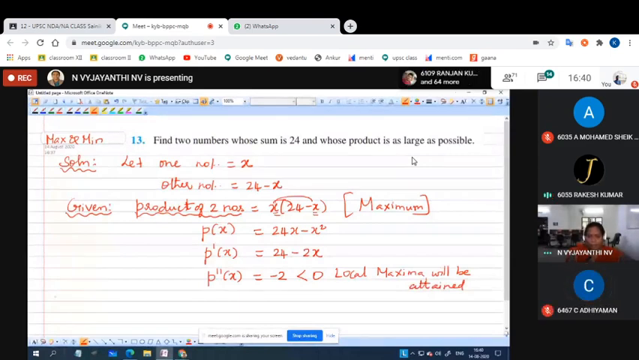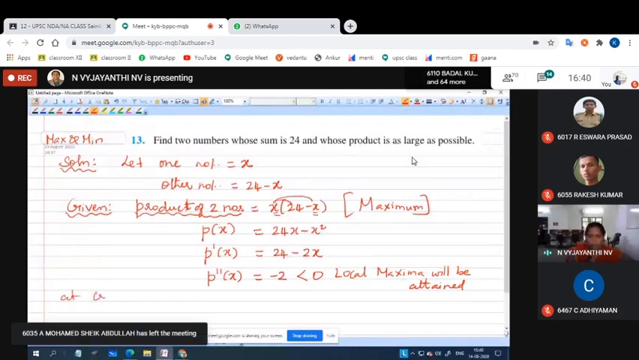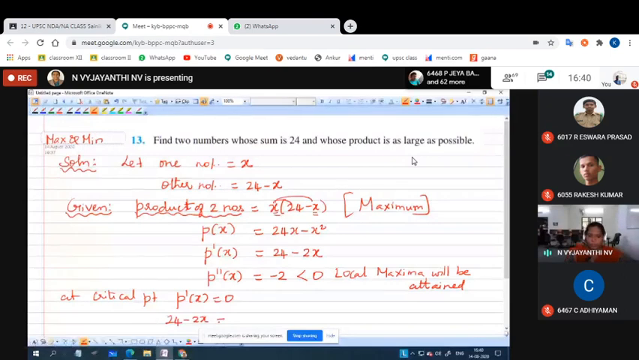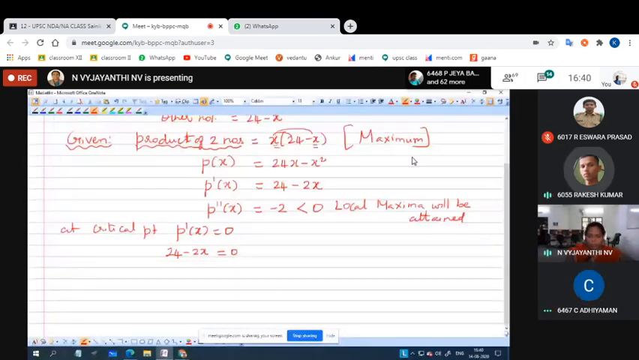Critical point. At the critical point, P dash of x equal to 0. So if you take P dash of x equal to 0, we will have 24 minus 2x equal to 0. So what will you get? 2x equal to 24, x equal to 12. So x equal to 12 is the critical point.